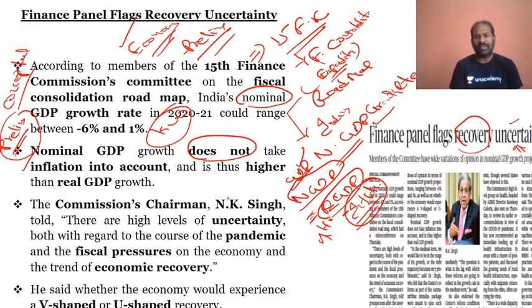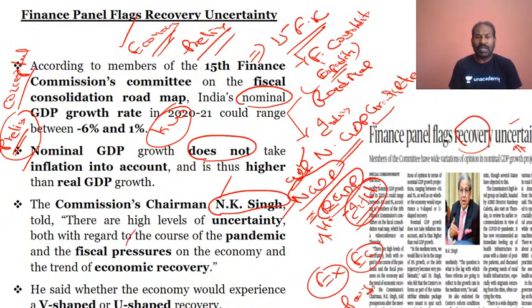And the commission chairman, this is again important for prelims. The chairman of the 15th Finance Commission is N.K. Singh. He has made it very clear that there would be a high level of uncertainty in regards to the fiscal pressure on the economy, that is, the expenditure on the economy because of the COVID-19 pandemic situation.